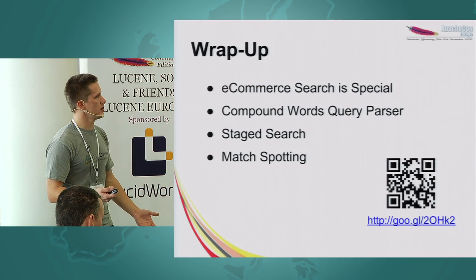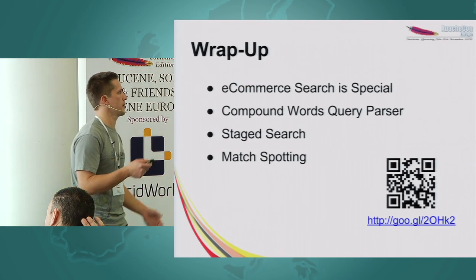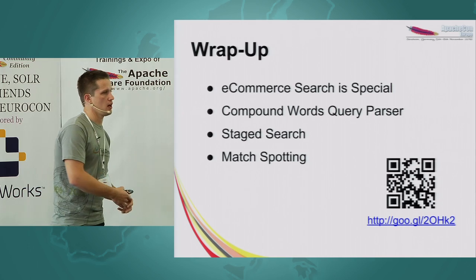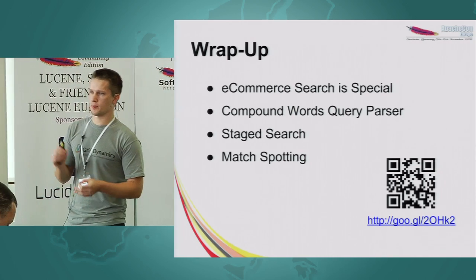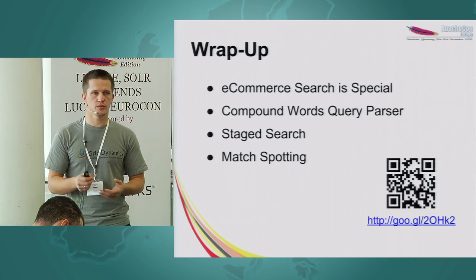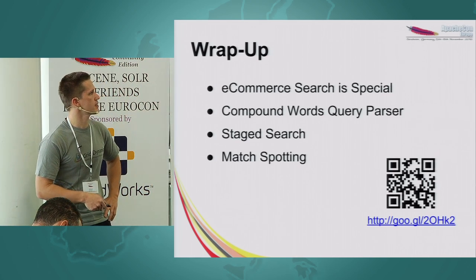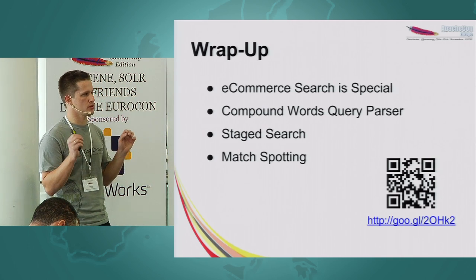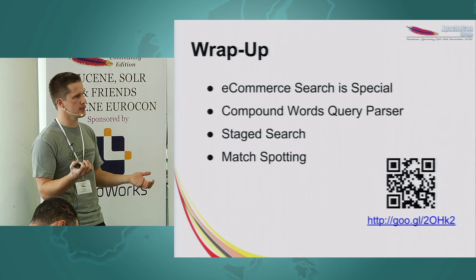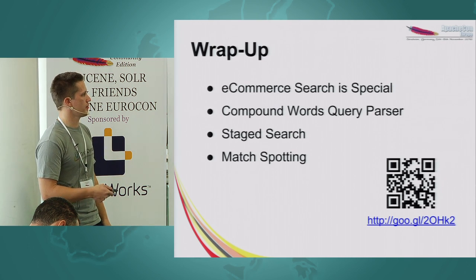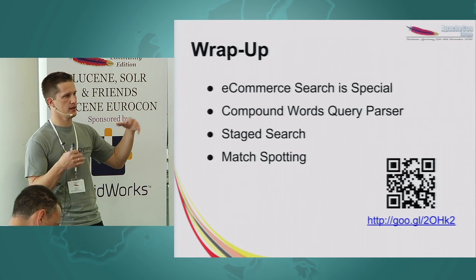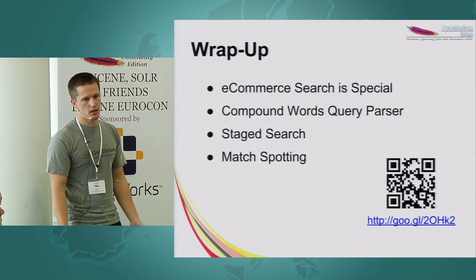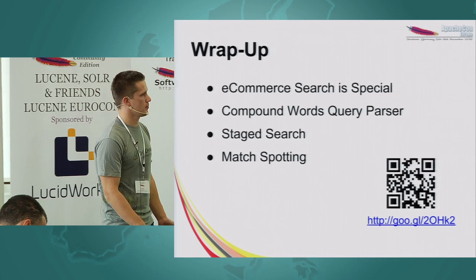That's all from me for today. So we've looked into the problem itself, why e-commerce search is so different from classic information retrieval. We've looked into the query parser, into the specific type of query which we use for searching in shopping sites. And we reviewed the possible approach for solving the problem of balance between precision and recall. And we've looked into how we can get the model of searching behavior of our users. That's all for me. Thank you for listening. I'm looking for your questions.